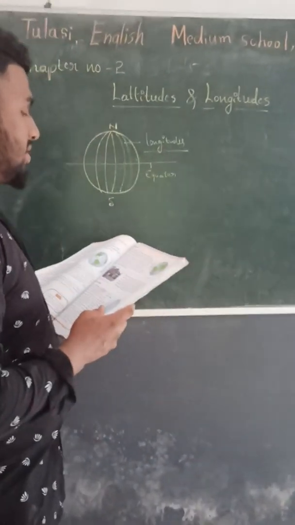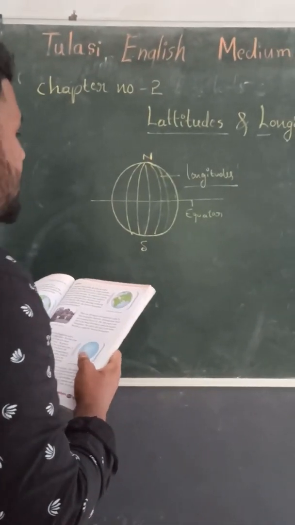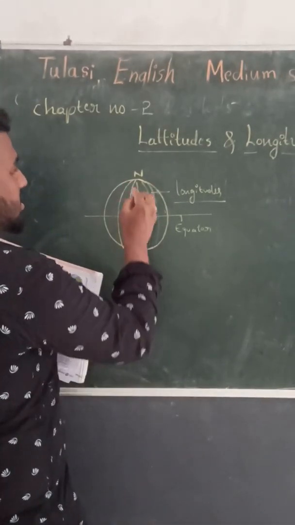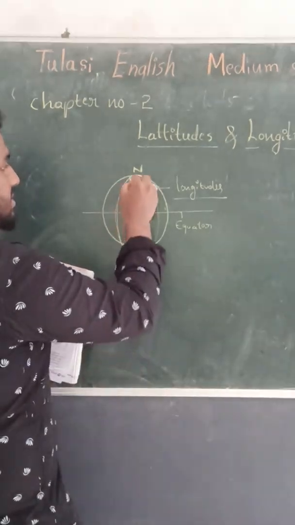So what they have given is the imaginary lines joining the poles. This is the north pole, this is the south pole. These are all imaginary lines.